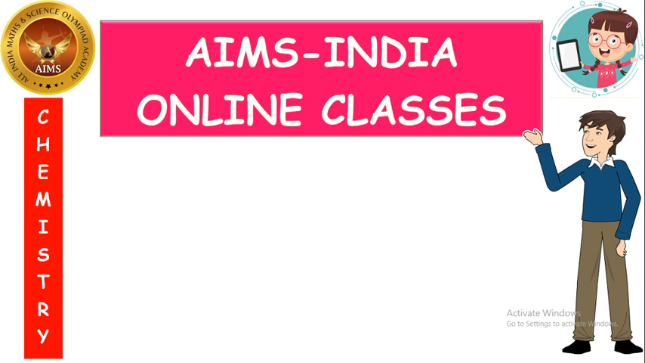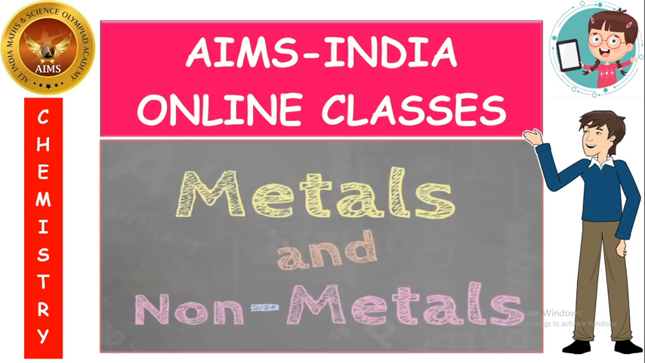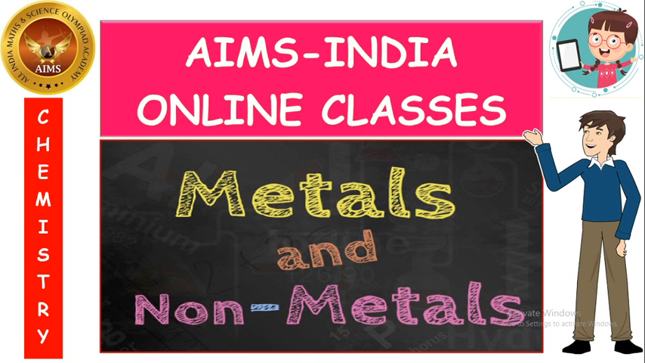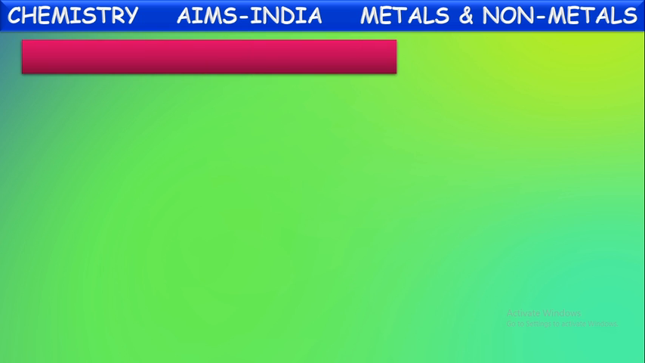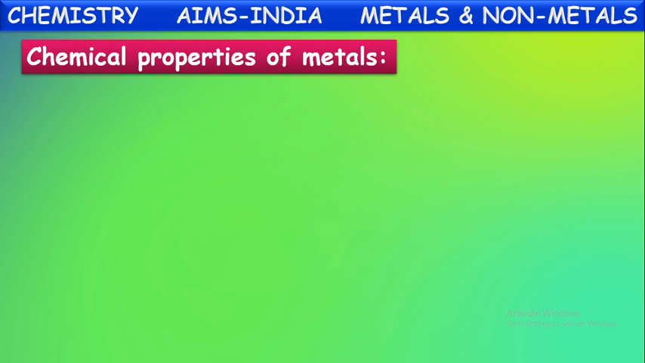This is chemistry session. In this, we are going to discuss metals and non-metals. From this chapter, in the previous sessions, we discussed the metals, which elements are classified as metals and which are non-metals. Now, we are going to see the chemical properties of metals. What are the chemical properties of metals? We are going to see now.